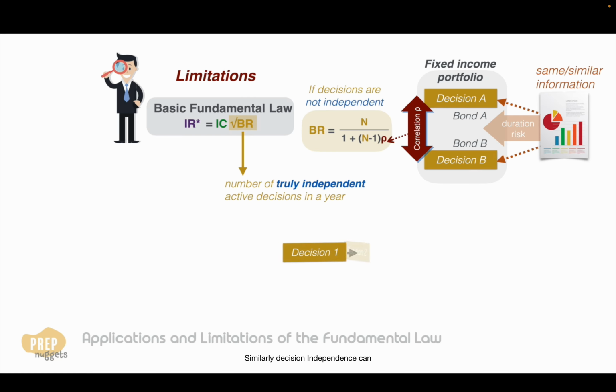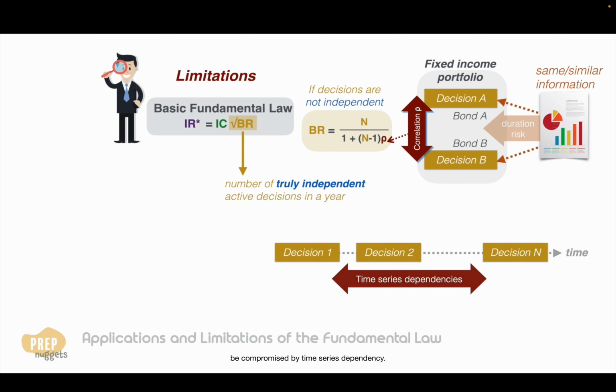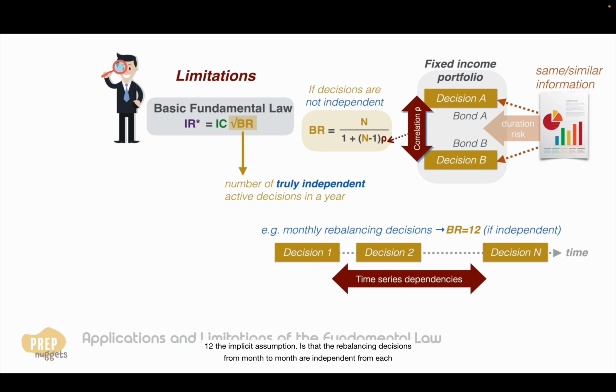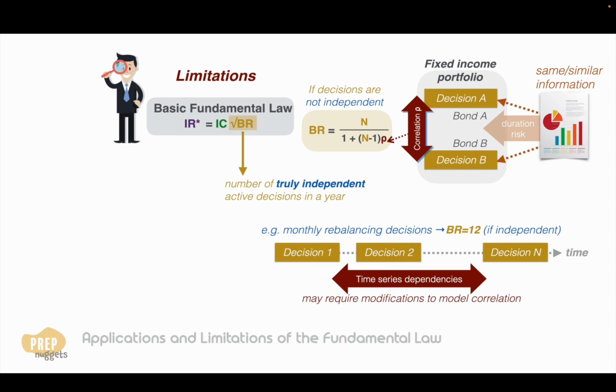Similarly, decision independence can be compromised by time series dependency. For example, if we regard monthly rebalancing as active bets, so the breadth is 12, the implicit assumption is that the rebalancing decisions from month to month are independent from each other. However, that is not likely the case, so the fundamental law may require some modification to model the correlation in decisions.